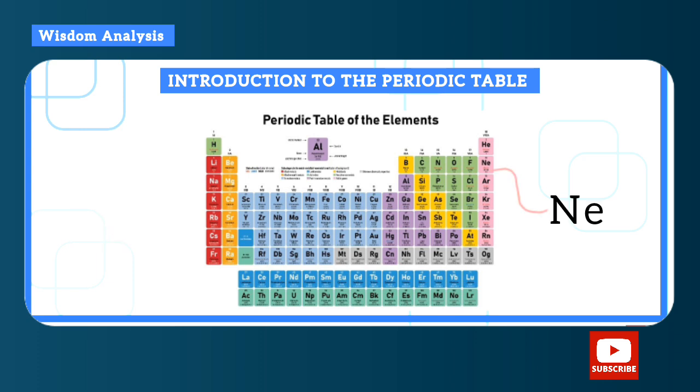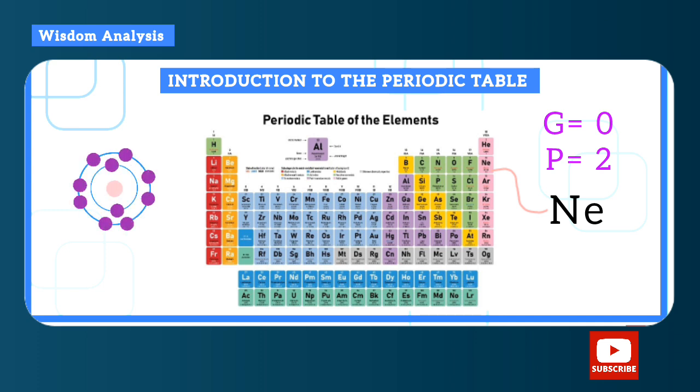Okay, let's try another example. So if we bring out neon from this last group, this is group 0 and period 2. Now you'll be thinking, what? Group 0? Does it have 0 electrons in the outermost shell? Well, no. These elements have their outermost shells complete, and so they are regarded as group 0.